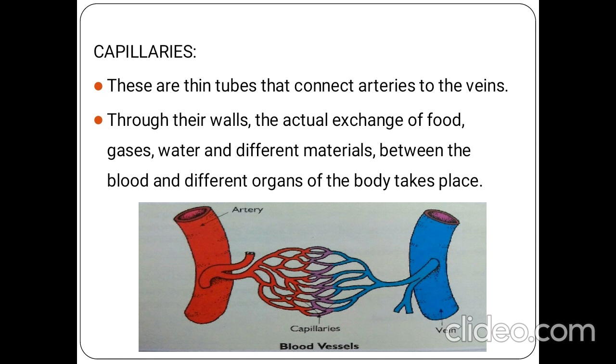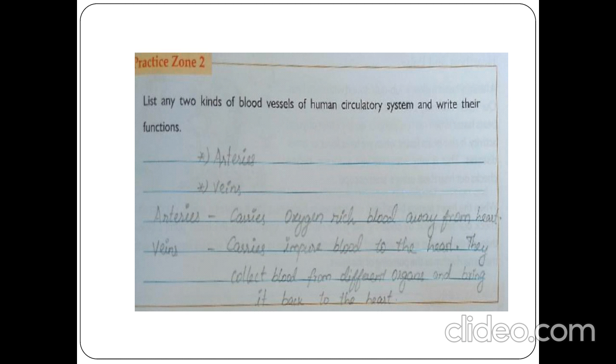Okay children, so next let's take your concept book, practice zone 2. Note down this question. List any two kinds of blood vessels of the human circulatory system and write their function. Okay, we saw about blood vessels, no? How many types are there? 3 types. What are those? Arteries, veins, and capillaries, right?